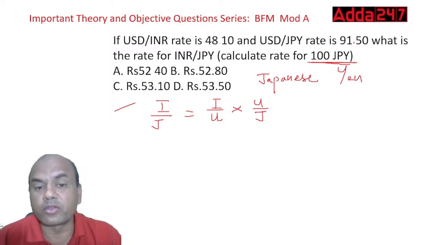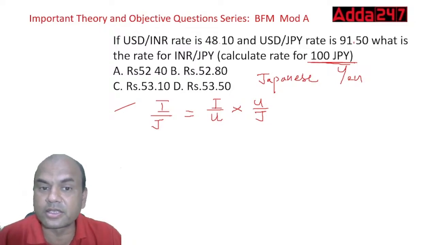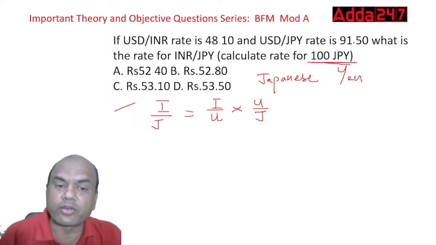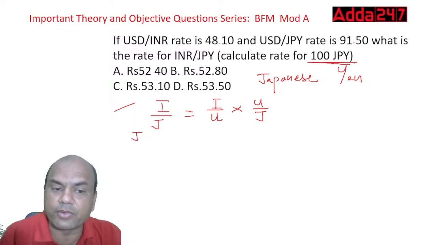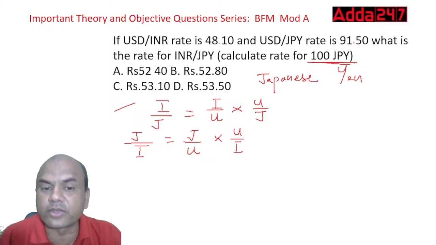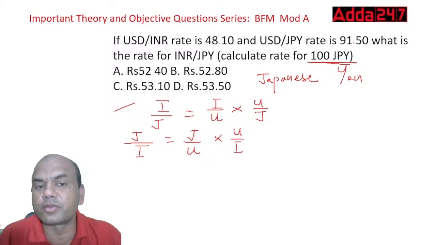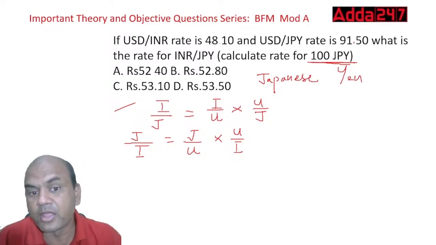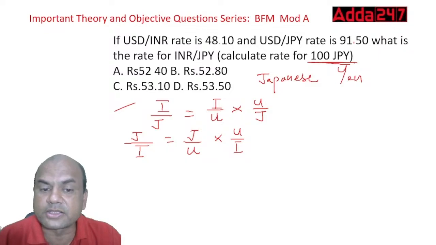See here, when I am saying INR to JPY, I want this rate, and JPY to INR is actually the reverse one. Whenever we find this rate, we find it this way: JPY to INR. And then JPY to USD into USD to INR. This is what we always find out. So first find out this. If they ask you in INR to JPY, you can reverse this later, because this rate is difficult to find out. This rate is very simple.